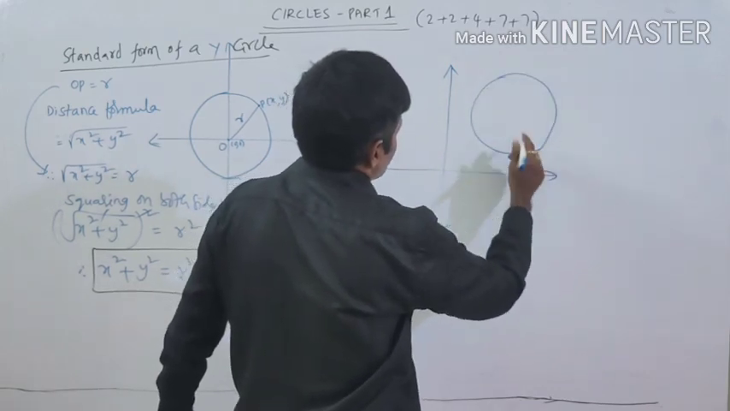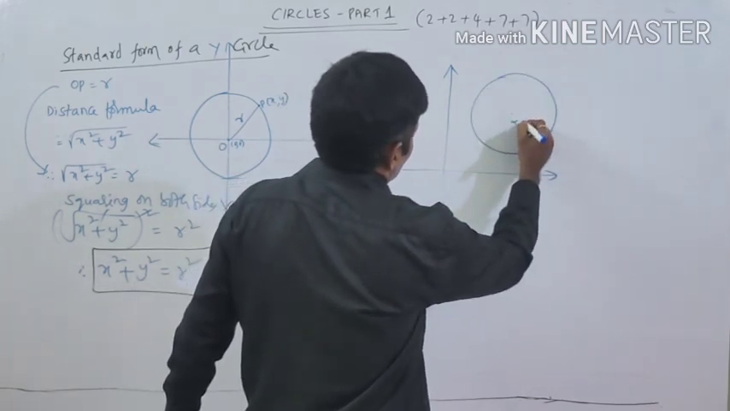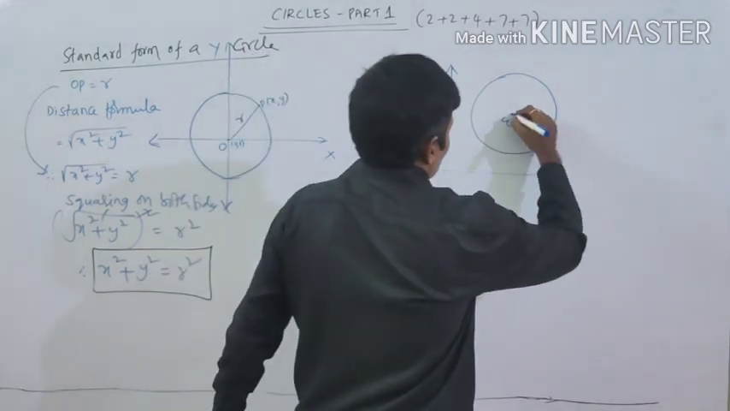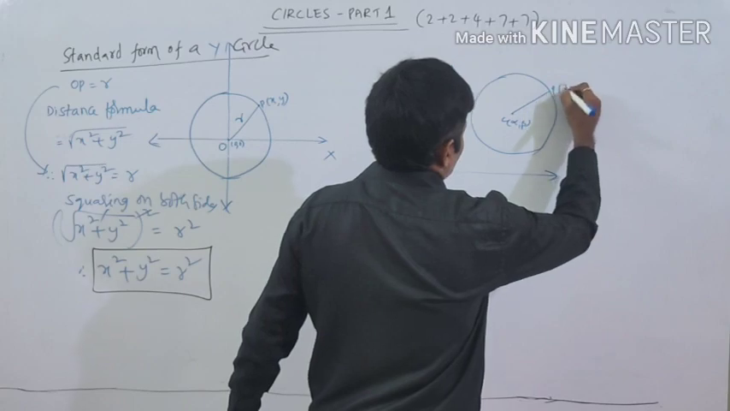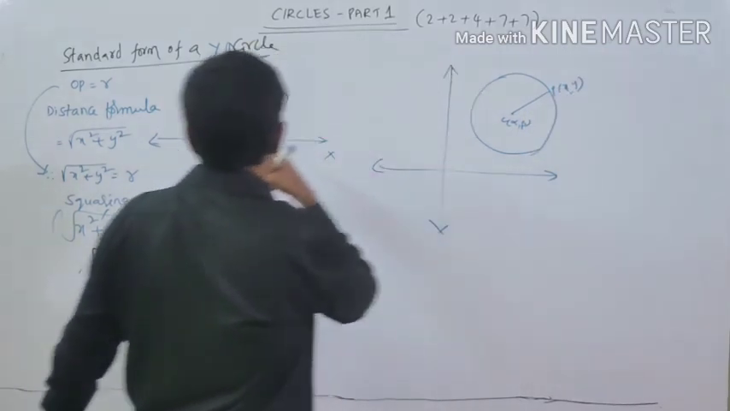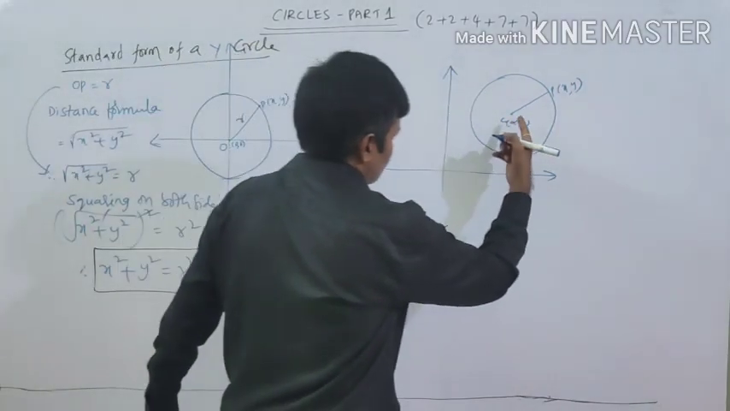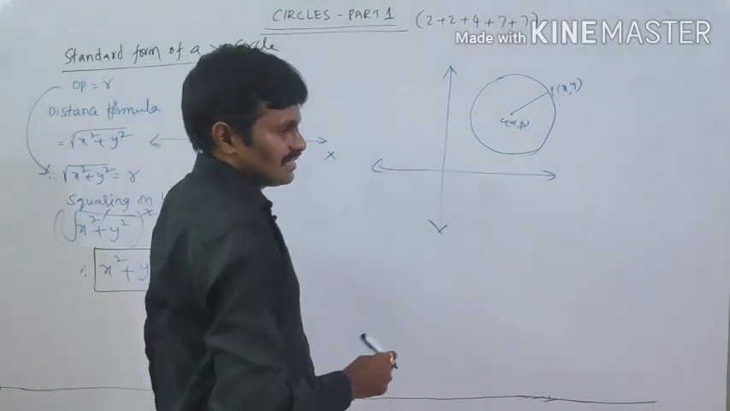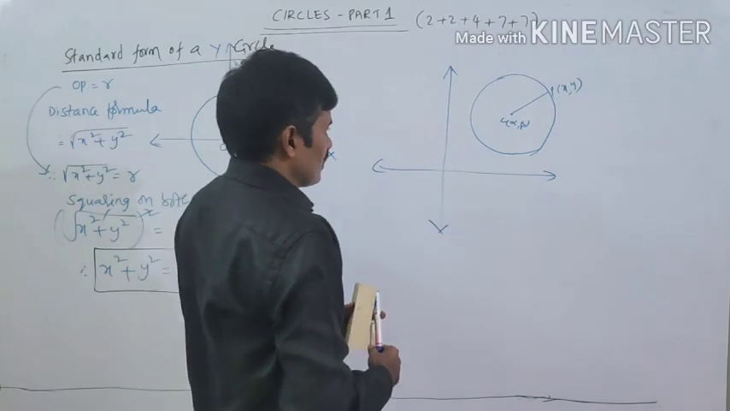The center is some point alpha comma beta. Center C is alpha comma beta, and another point P is x comma y. In the earlier case the center was the origin, but in this case it is some other point which is not the origin. Now, how do we find the equation in this case?